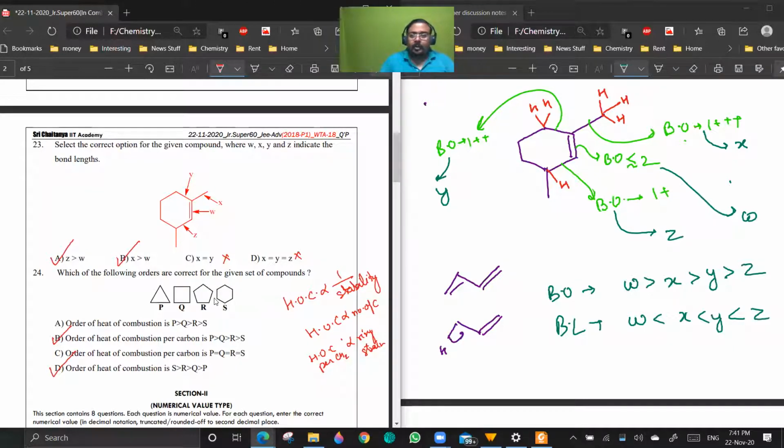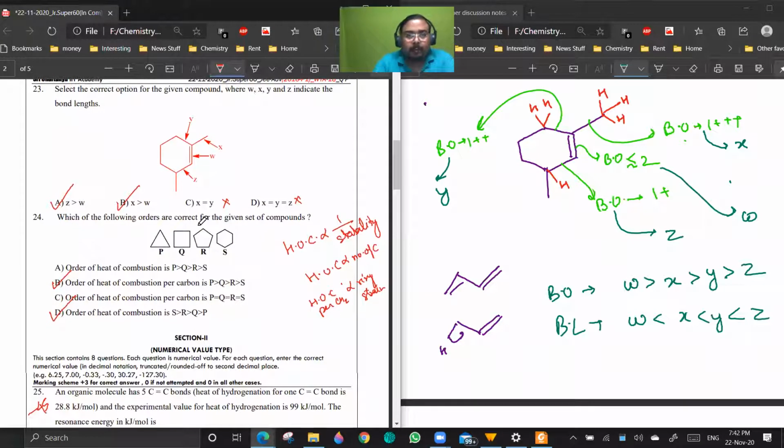See, if you draw it like this, you will be fully clear about the concept. There is no ambiguity in this type of approach. My whole aim in this preparation, at least in the teaching phase, is that you learn how to solve problems like I do, at least at a level of 50%.